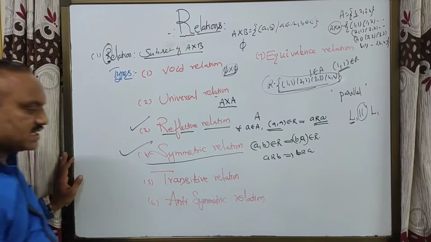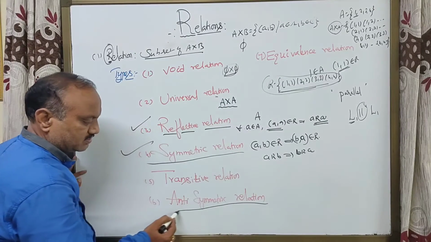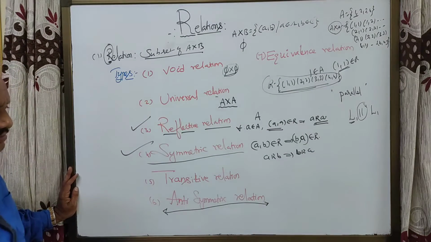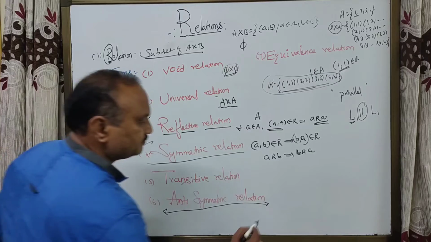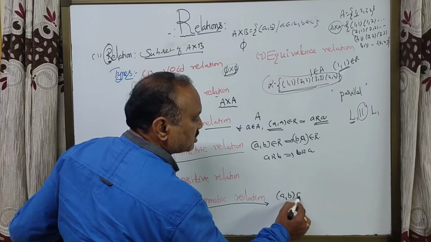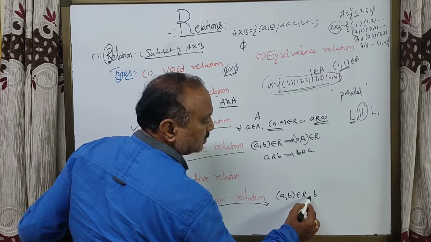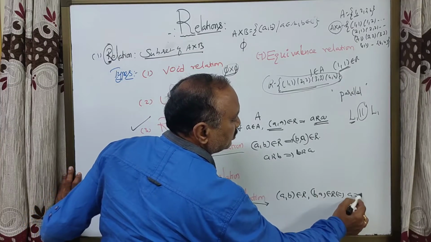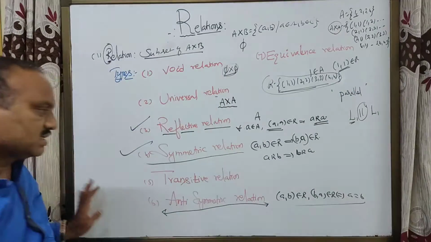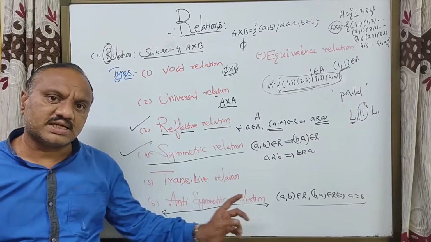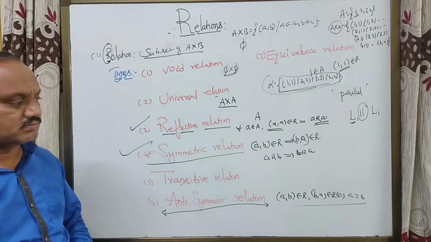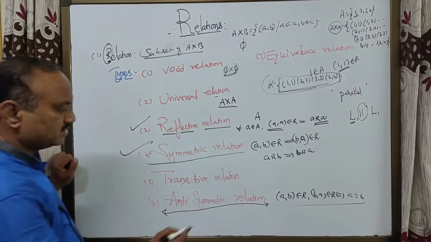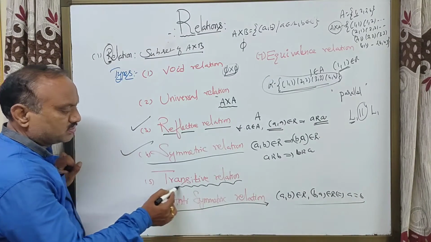My dear students, anti-symmetric relation. (a, b) belongs to R and (b, a) belongs to R implies a equal to b. Such a relation is called an anti-symmetric relation. Next, transitive.